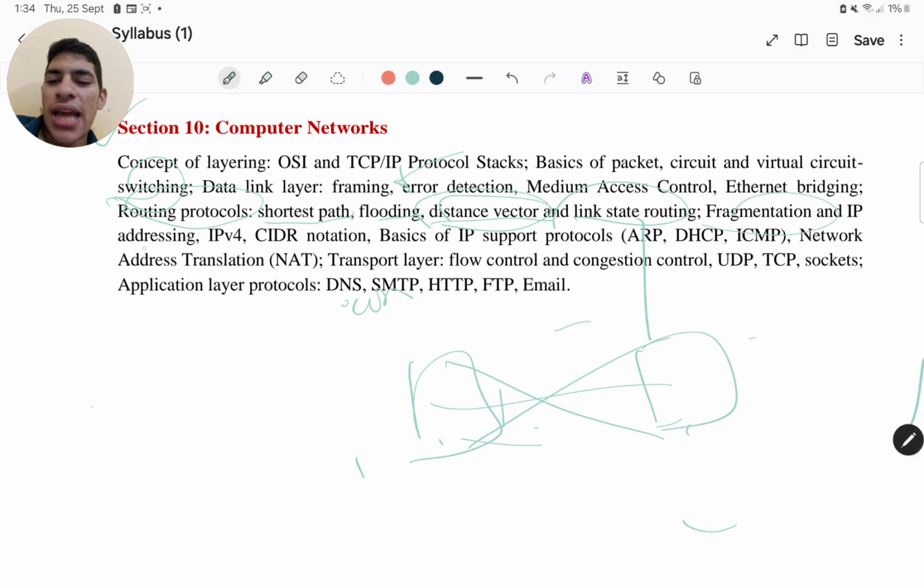Now you have fragmentation and IP addressing. How does CIDR notation actually work? Classless inter-domain routing, and then you have classless addressing, right? So basically you also have questions from subnetting, that how subnetting is performed, what is the address of the subnet, how many hosts are available out there to be configured and used. So these are the things. And then you will be asked about ARP, address resolution protocol, DHCP, dynamic host configuration protocol, ICMP, internet control message protocol. What it does, it actually